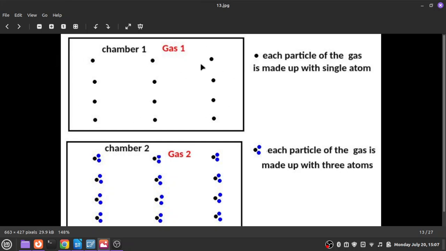In chamber 1, you have 12 gas particles. In chamber 2, there are 12 gas particles, even though a gas 2 particle is made up of 3 atoms.